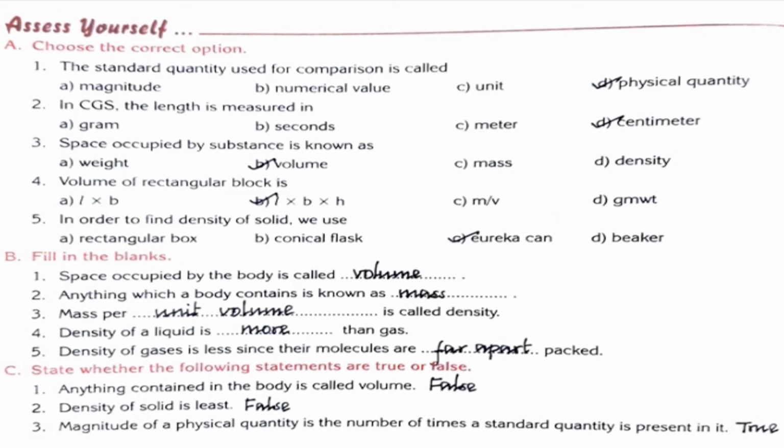If the molecules are loosely packed, it means density is less. We have said, is it, children? So density of gases is less since their molecules are far apart, or loosely packed. Okay, children? Yeah, answer up to fill in the blanks.